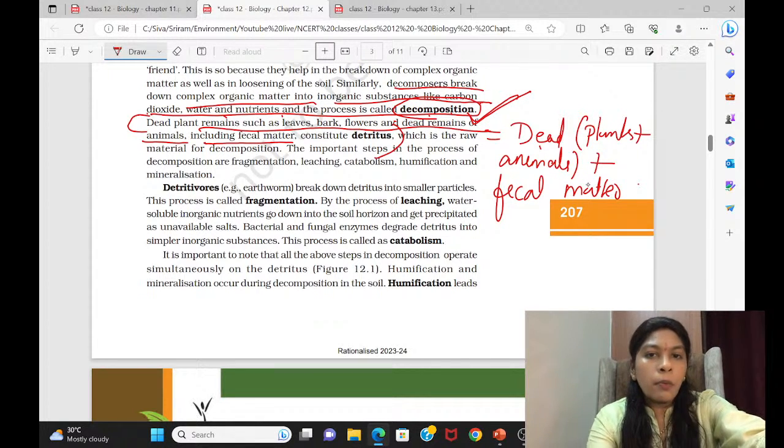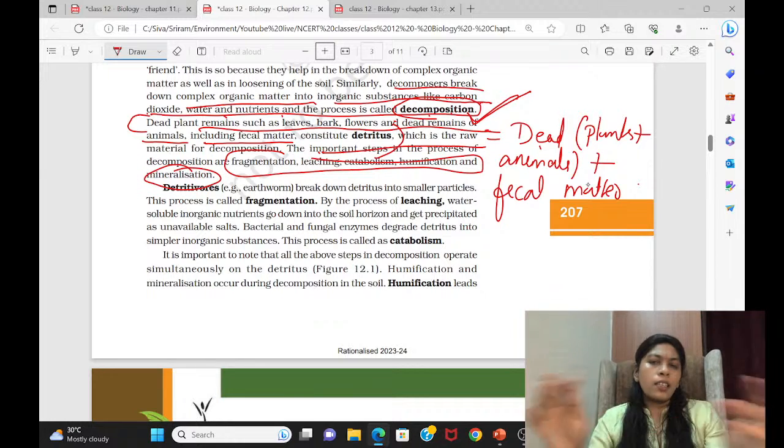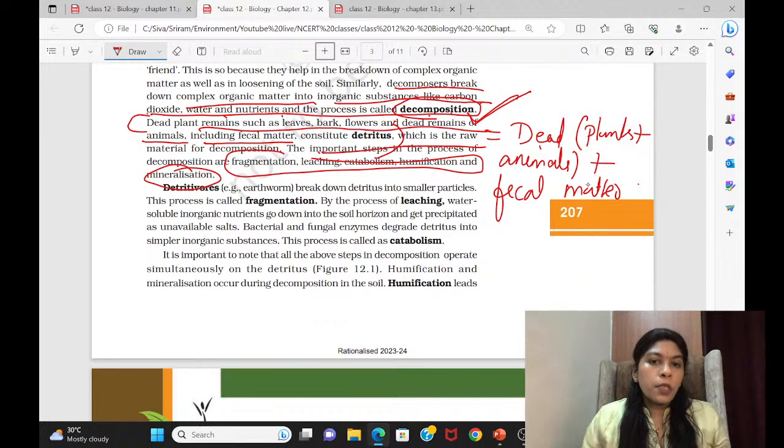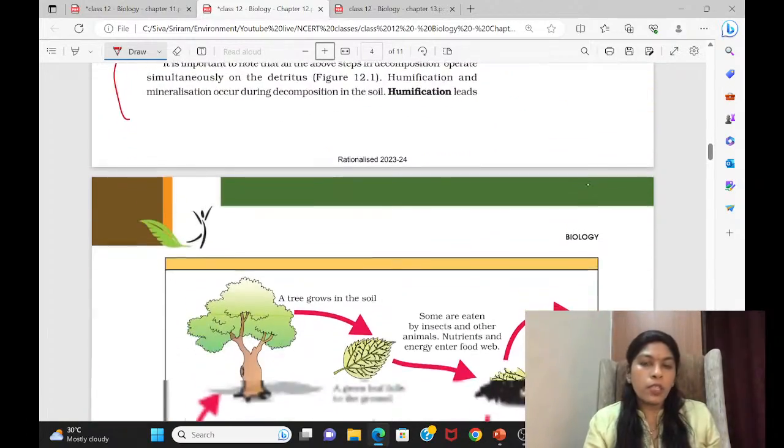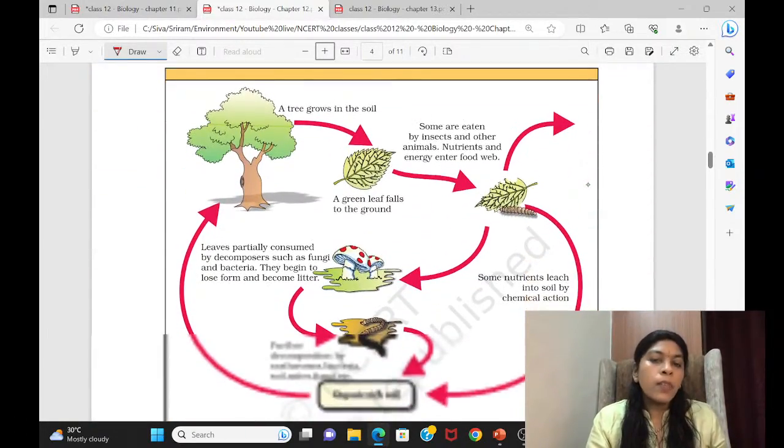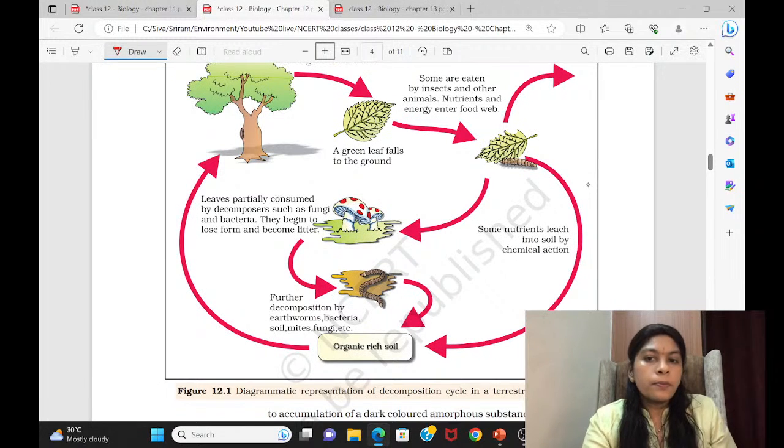Then the steps involved in decomposition are fragmentation, leaching, catabolism, and mineralization. This is how it differentiates, but this much is enough. If you want, you can give a reading for these things. That much specialized knowledge is not required here. Come to this. See this.